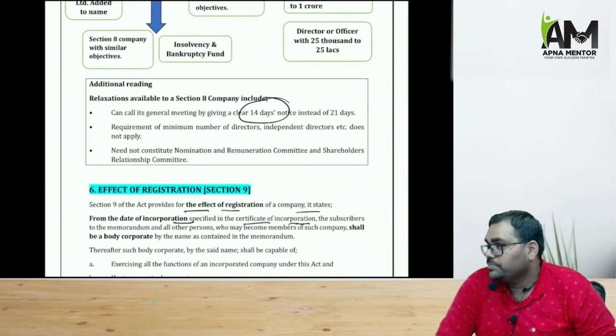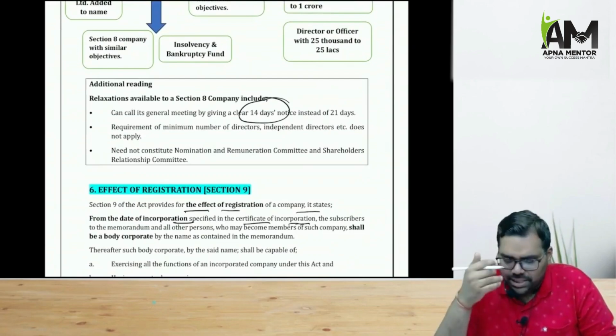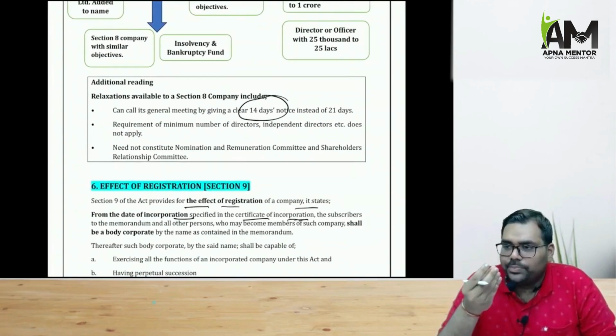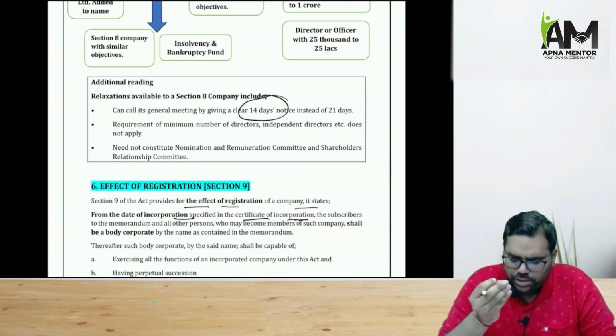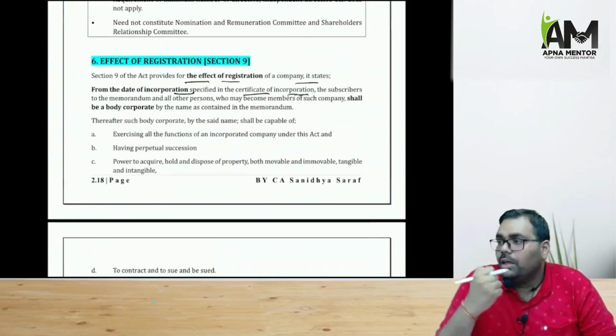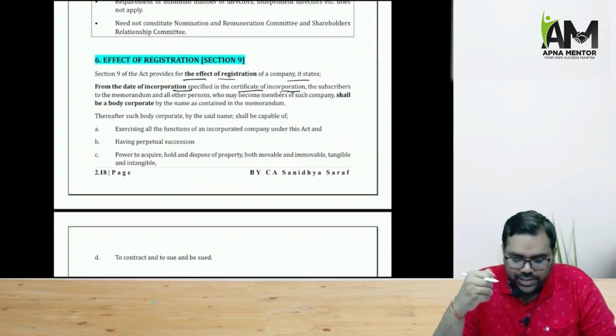There are also some relaxations given to Section 8 company, like normally a company is required to give 21 days notice before the general meeting, but a Section 8 company is required to give only 14 days notice. Then comes Section 9, that is the effect of registration.